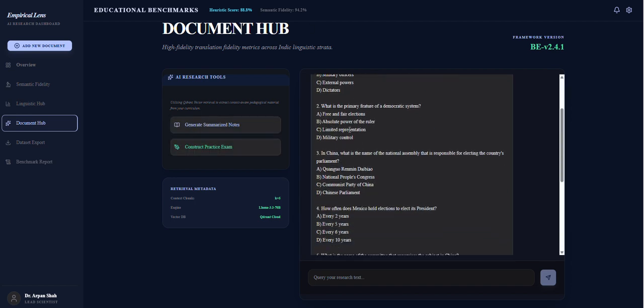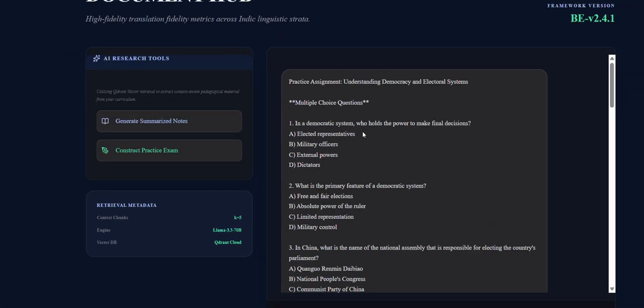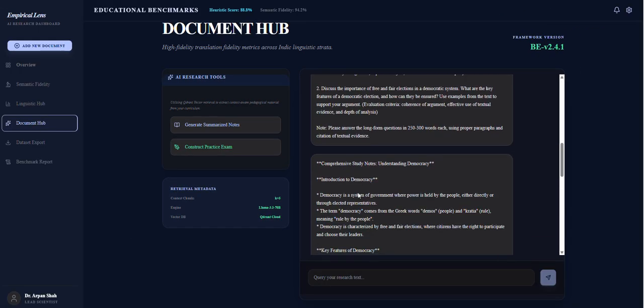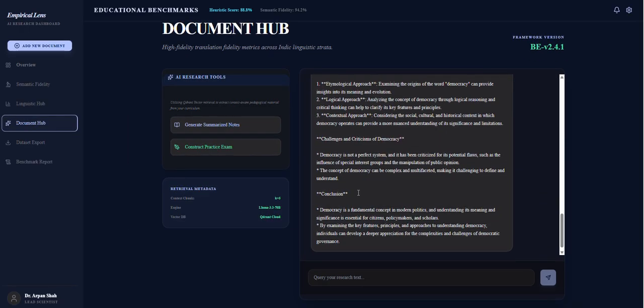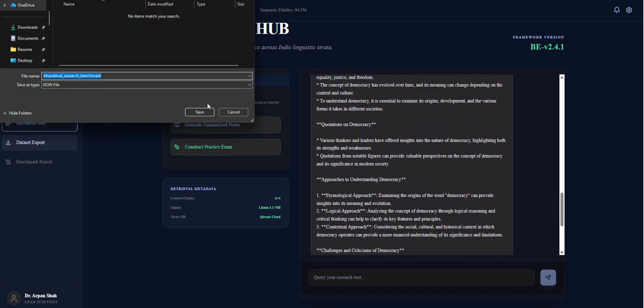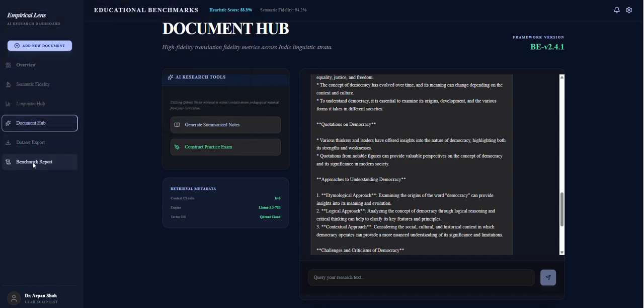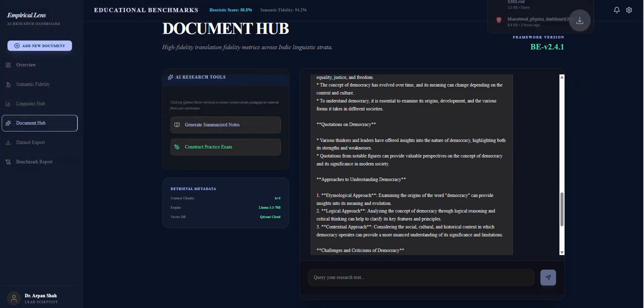So this is the basic practice exam which has been given as an output by our RAG pipeline. These are the questions suggested, and these are the comprehensive study notes given by our AI pipeline. And basically that's it. Data export, wherein we can export whatever data has been uploaded. Benchmark report is where we report how well the model has performed.